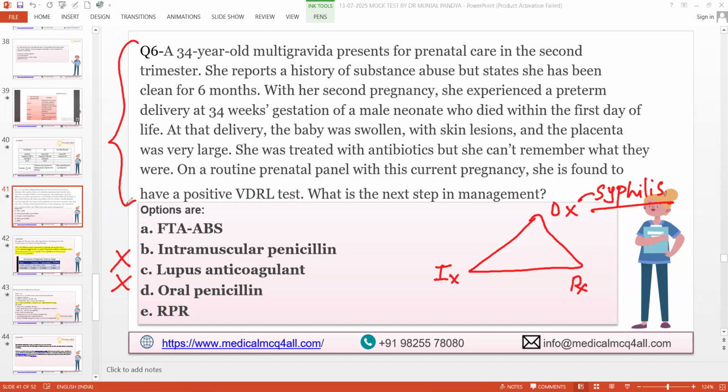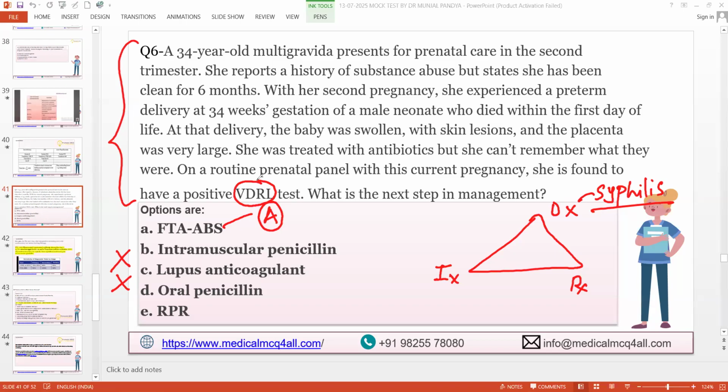FTA-ABS is the next step in management. So your answer is FTA-ABS, right? Can you tell me what is the full form of FTA-ABS? Fluorescent treponemal antibody absorption test. Okay. And what is the full form of the VDRL test? Venereal Disease Research Laboratory.